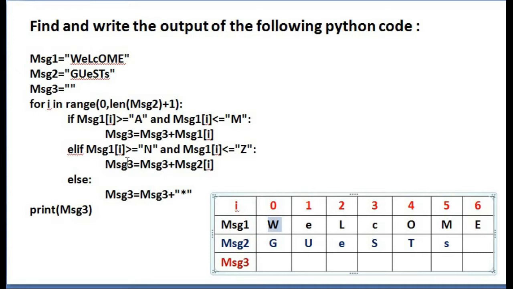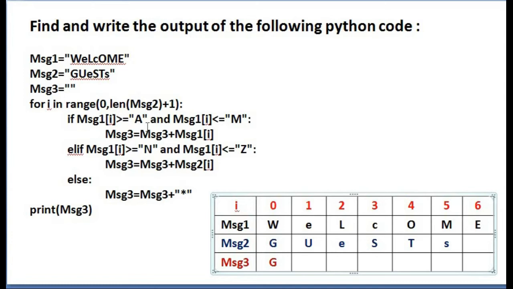Elif MSG1 of I greater than or equal to N and MSG1 of I less than or equal to Z. Now it is in between N and Z. W is in between N and Z. So what do you have to do? MSG3 equal to MSG3 plus MSG2 of I. What is there in MSG3? Empty string. So you have to add the value of MSG2 of I with this empty string. What is there in MSG2 of I? MSG2 of 0, G is there. So when you add this G with the empty string, you will get G.